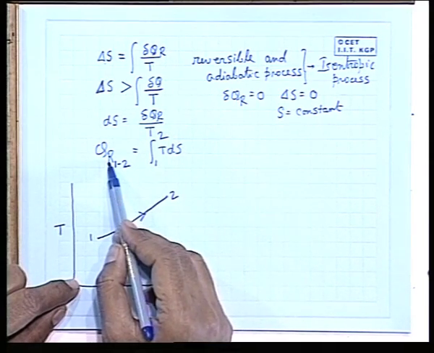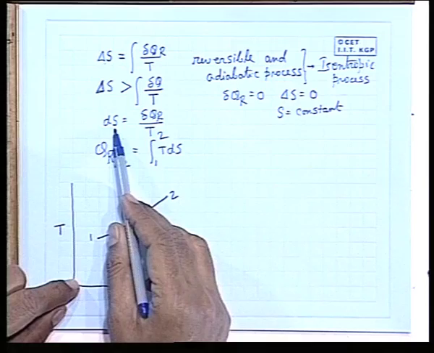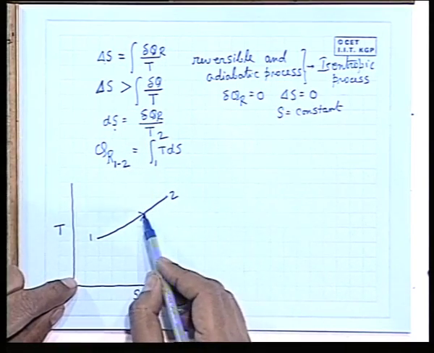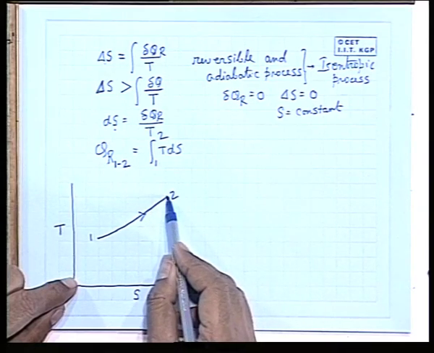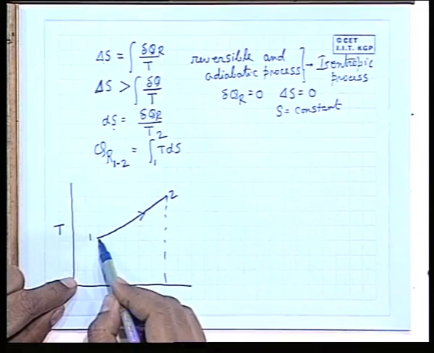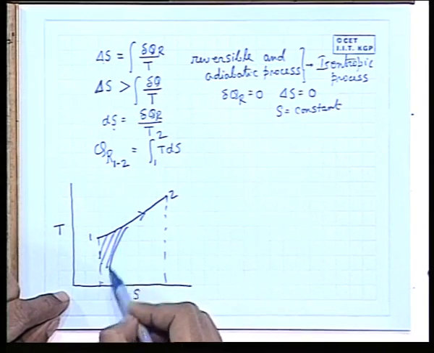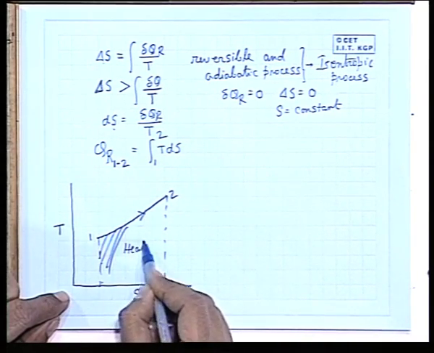So, it is a reversible heating process. In this case, the area under this curve intercepted on the S axis gives the heat addition.